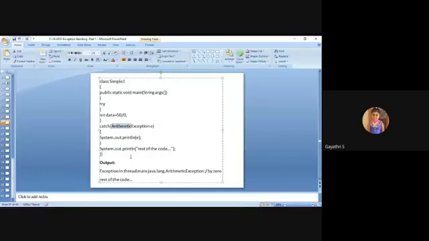I have just added, after the catch block, System.out.println of "the rest of the code". Since here the exception handling mechanism is carried out by the try catch block, the rest of the code is automatically printed. So this is the difference in the output when using the try catch block. Else it is handed over to the JVM.